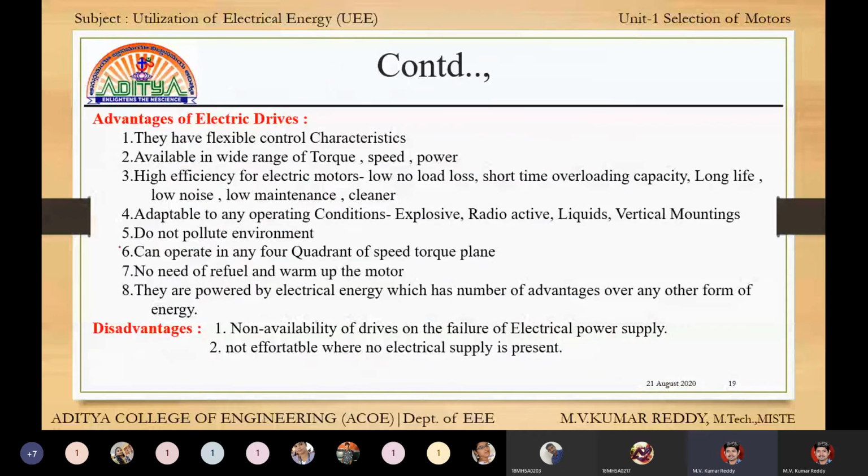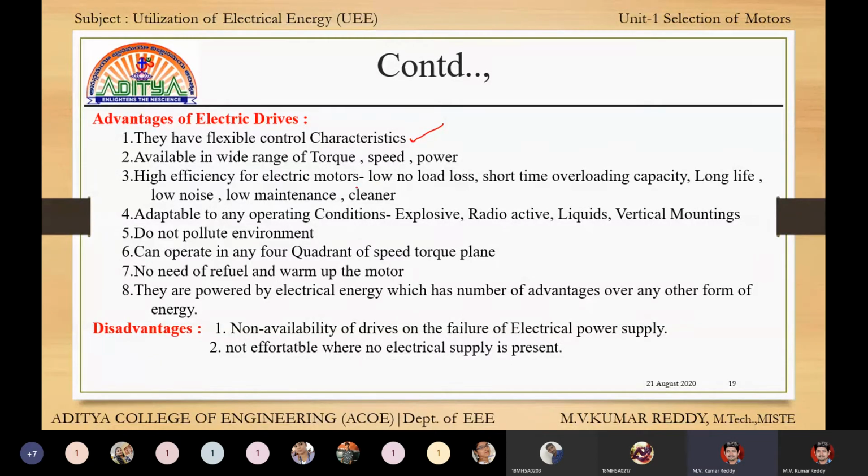Next, advantages of electrical drives. These are the overall advantages and disadvantages of electrical drives, not for a group drive, individual drive, or multi-motor drive.